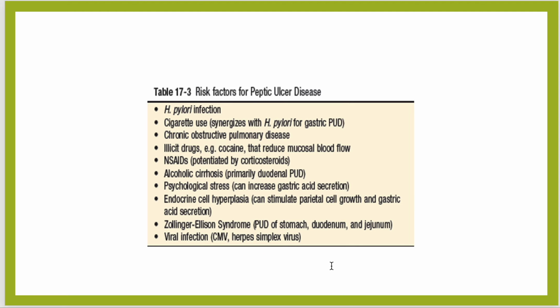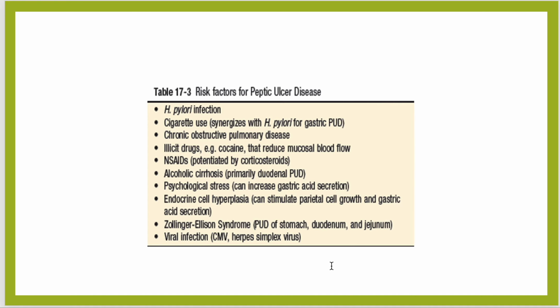Now, the risk factors for peptic ulcer disease. The most common risk factor is H. pylori infection. H. pylori infection and cigarette smoking have a synergistic effect. Others are chronic obstructive pulmonary disease, drugs like cocaine that reduce the mucosal blood flow, NSAIDs, corticosteroids, alcoholic cirrhosis, primarily the duodenal PUD.